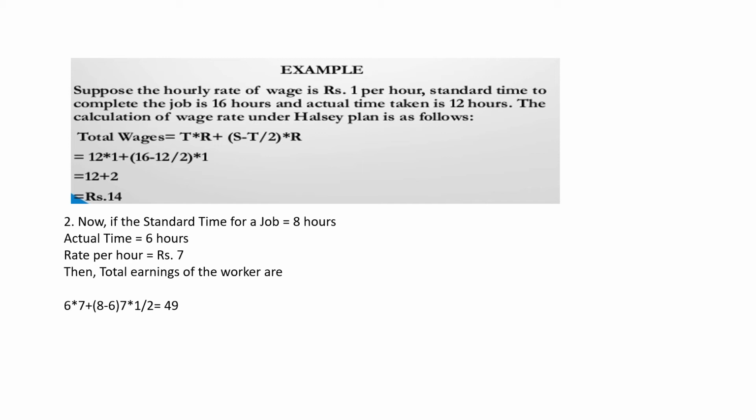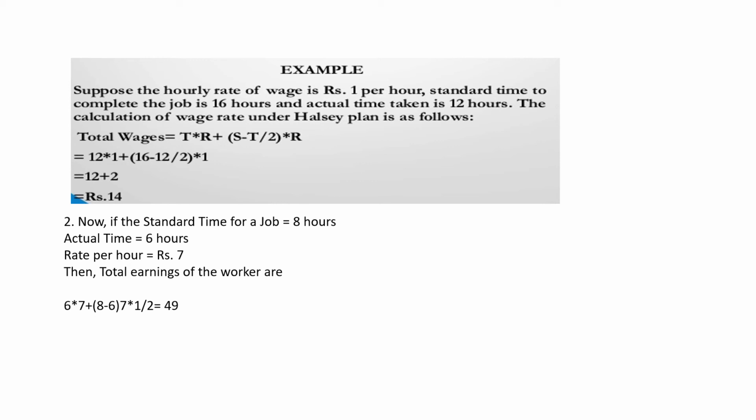The calculation of wage under the Halsey plan would be total wage is equal to T into R plus S minus T into half into R. That is 12 into 1, where 12 is the time taken T, into 1, the rate per hour, plus 16, the standard time S, minus 12, the time taken, into half, into rate, that is 1. That comes to a total of 14.